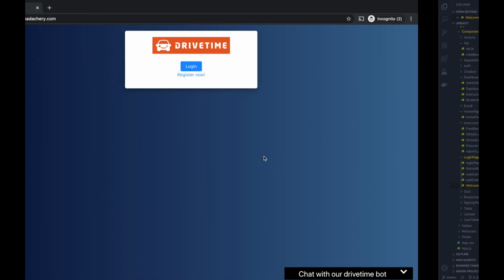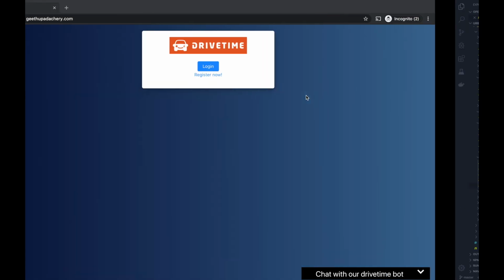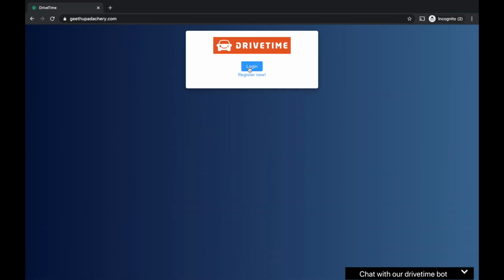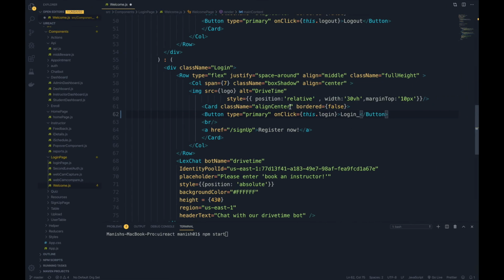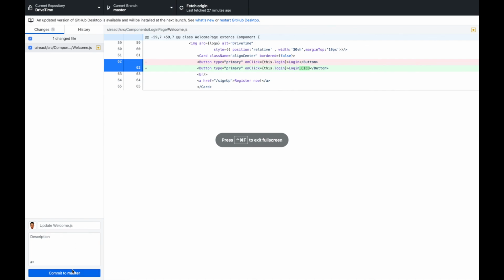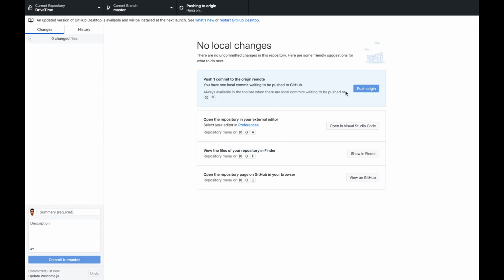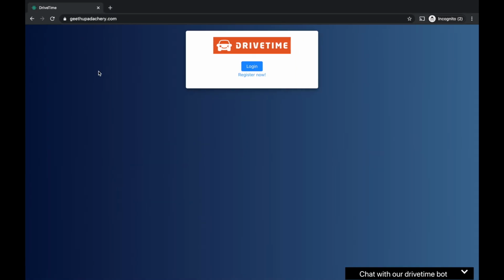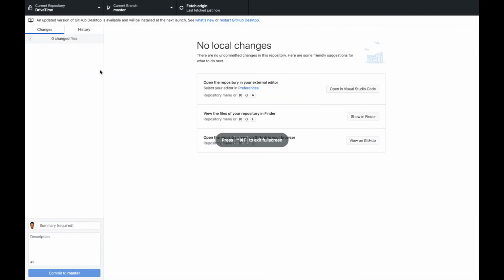Now let's go to the CI/CD part, where I will make a small change in our code. Like in this login button, I will add CI/CD, and I will commit these changes to our GitHub. So I have done some changes. Now the commits are pushed, so it will take a couple of minutes to build.